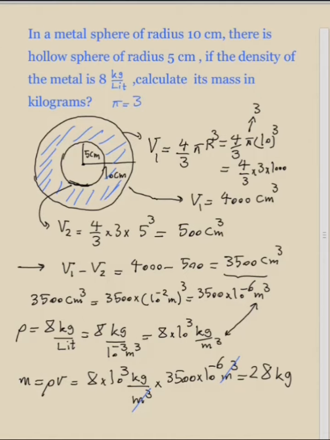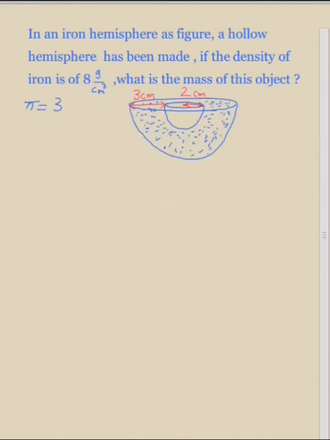This was actually a difficult question because you needed not only to do unit conversion but also find the mass of an object with a hollow sphere inside it. Okay, now let's solve a similar question related to hollow objects. In an iron hemisphere as in the figure, a hollow hemisphere has been made. If the density of the iron is 8 grams per centimeter cubed, what is the mass of this object? So the question wants us to calculate the mass of this object.